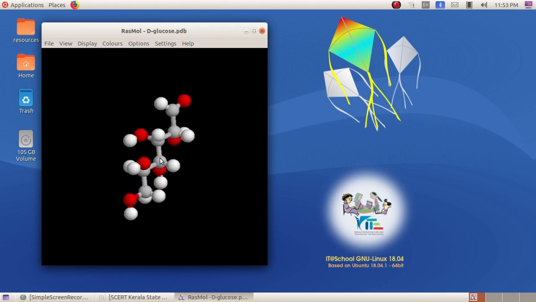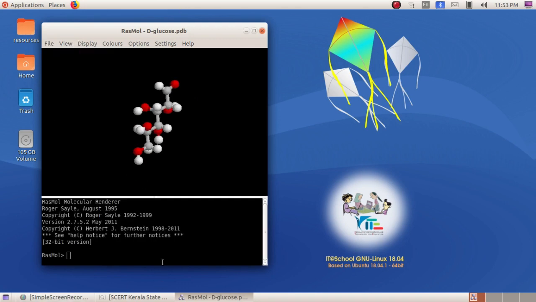Okay, so for glucose, here you can display the number of carbon atoms. Just go to View, and here select carbon.